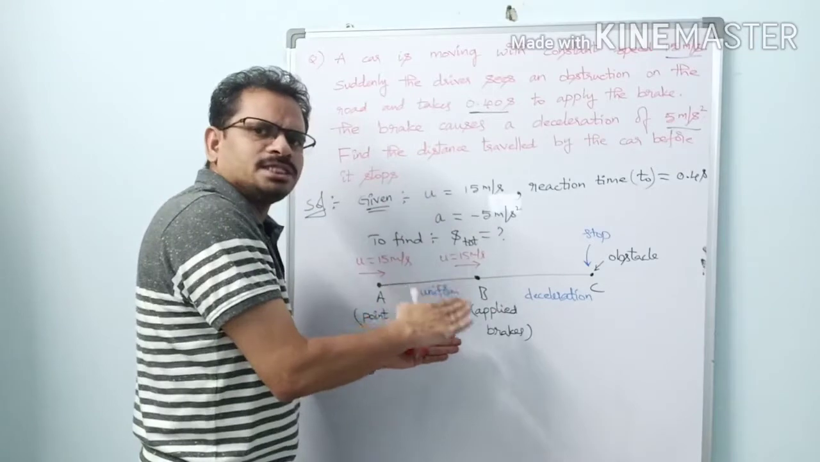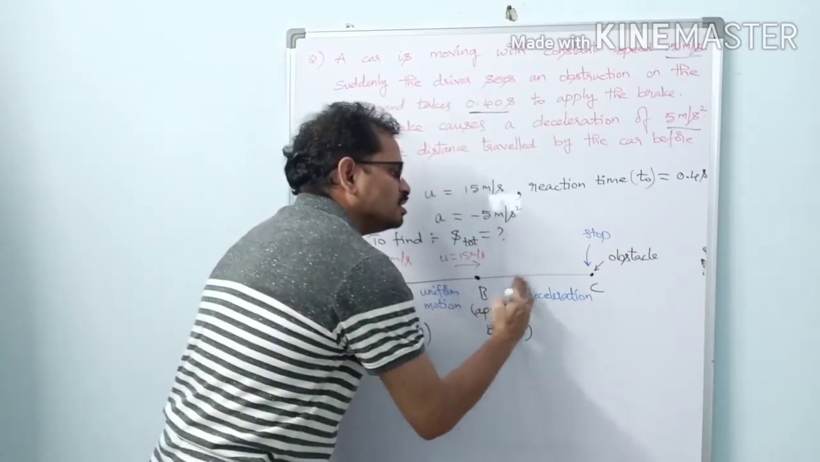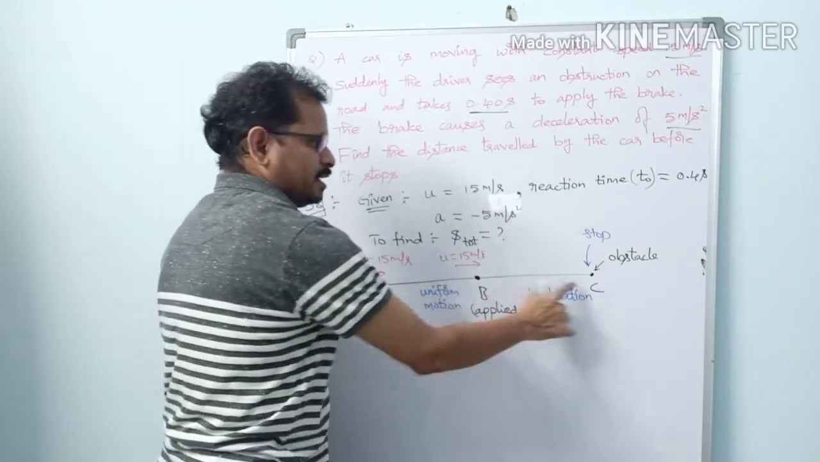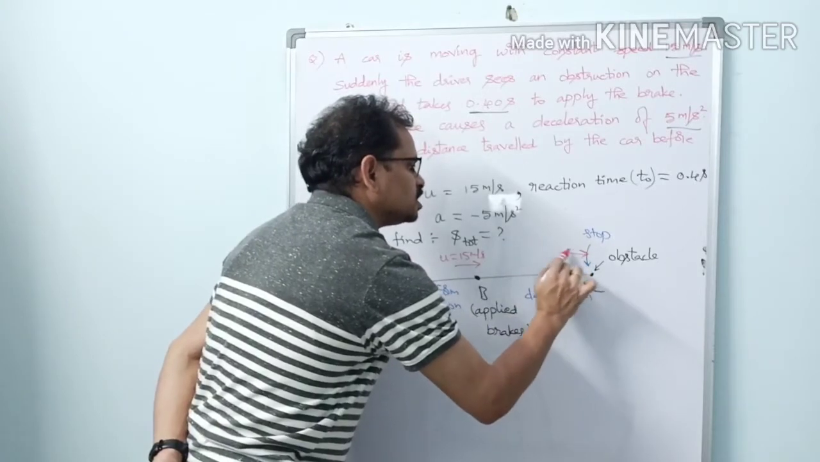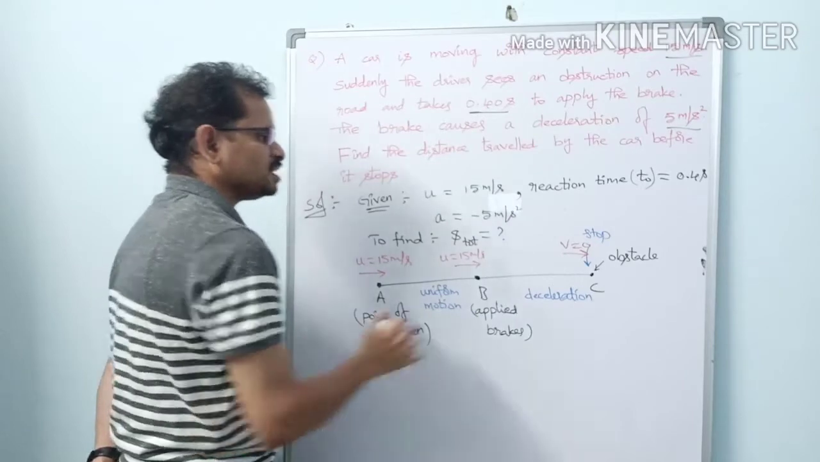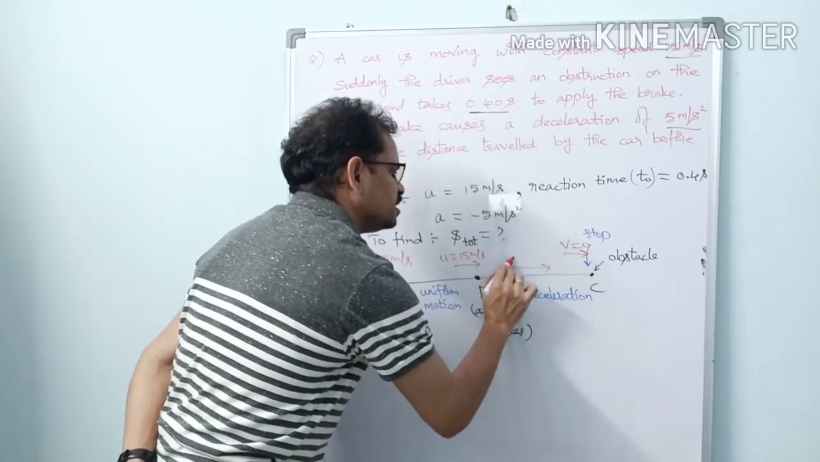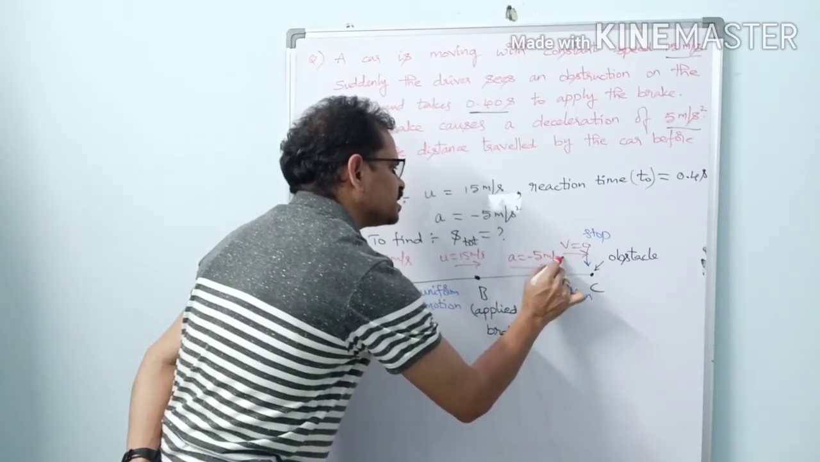And when the car reaches point B, he applies brakes. Now the velocity of the car goes on decreasing, so we call it a deceleration. Finally it stops here, let us suppose. So what is the velocity at this position? Here v equals 0. So what is the deceleration here? From B to C, a equals minus 5 meter per second square.